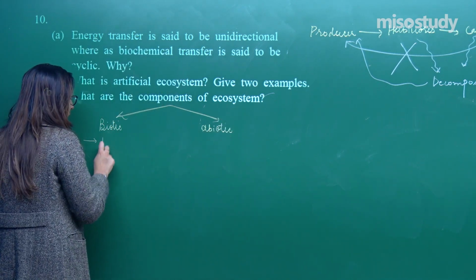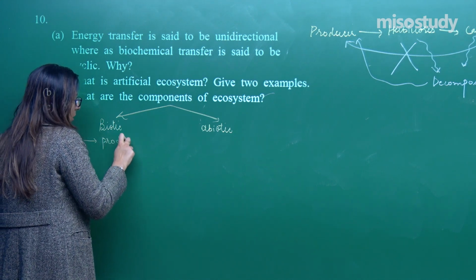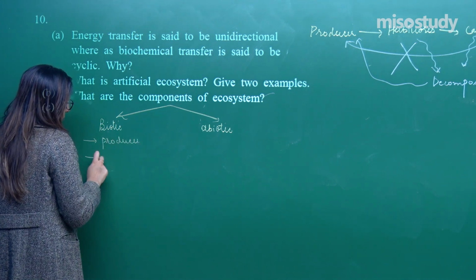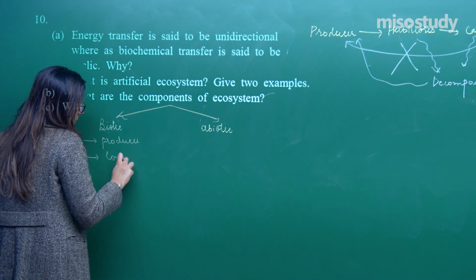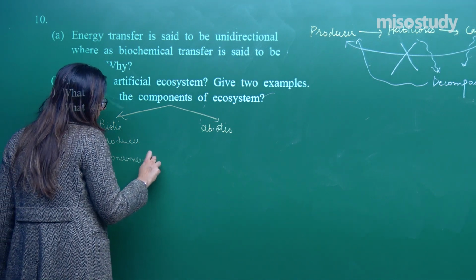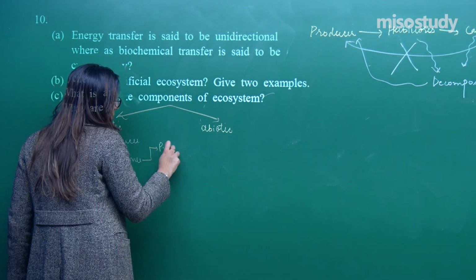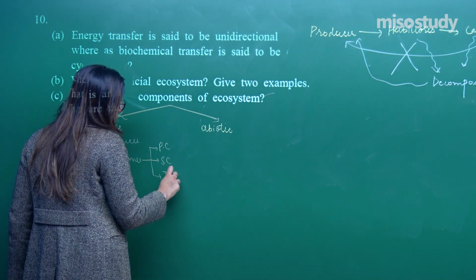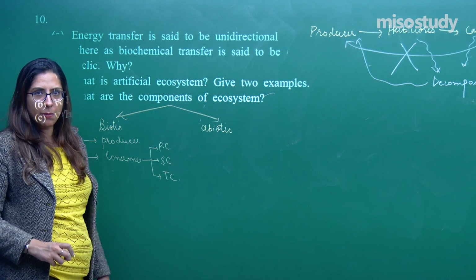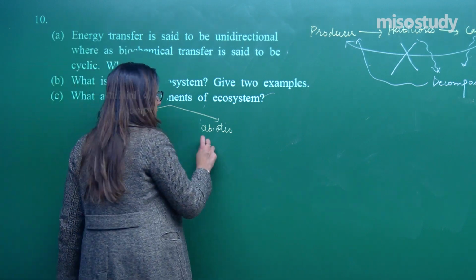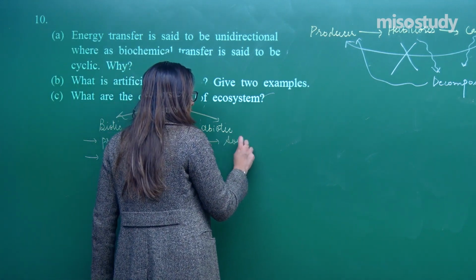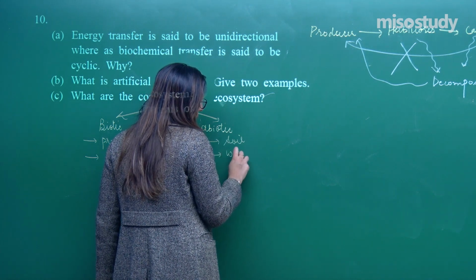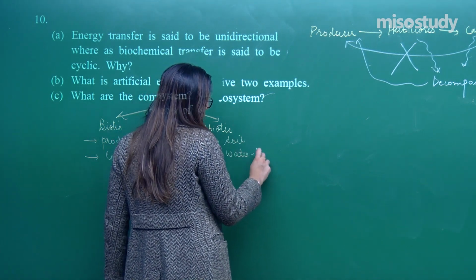Under biotic, you will explain producers, and the consumers, the different types of consumers as well: the primary consumer, the secondary consumer, and the tertiary consumer. Under the abiotic component, you have to explain soil and water, and in water you will explain rainfall.